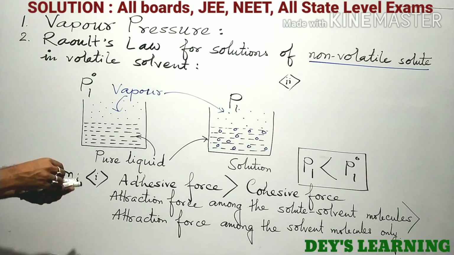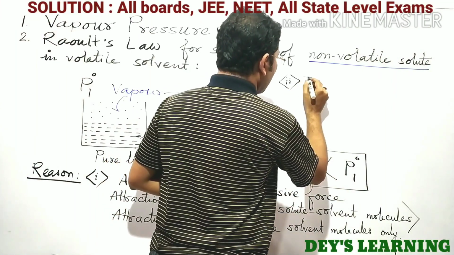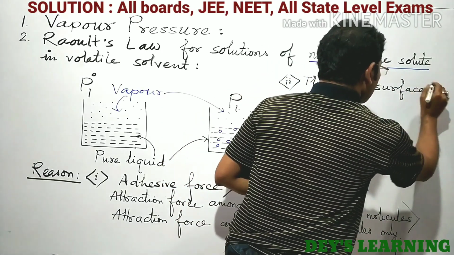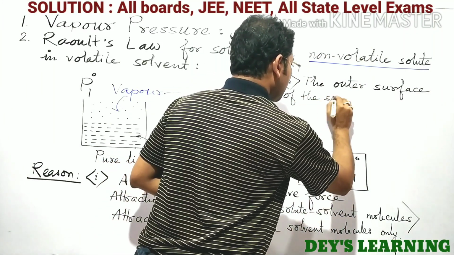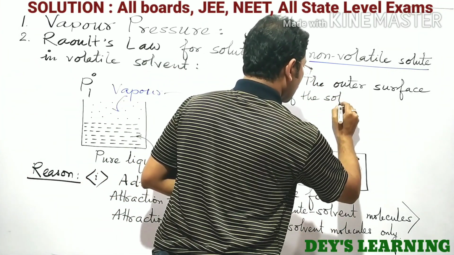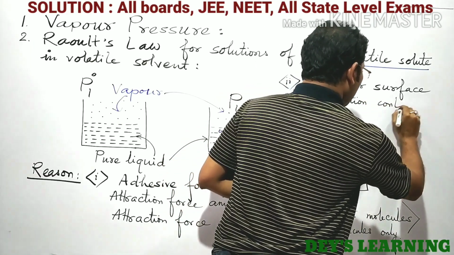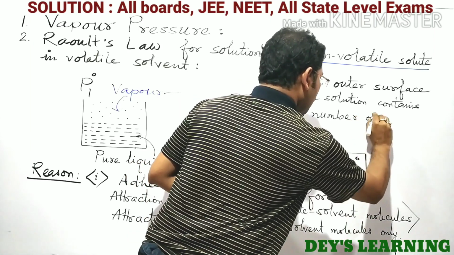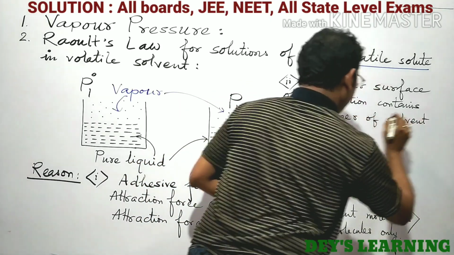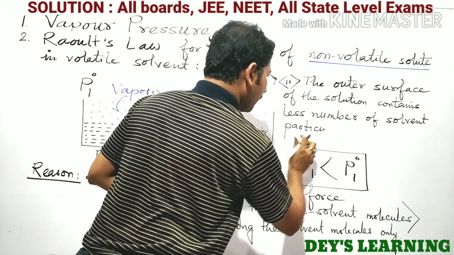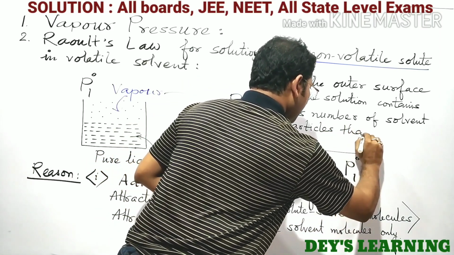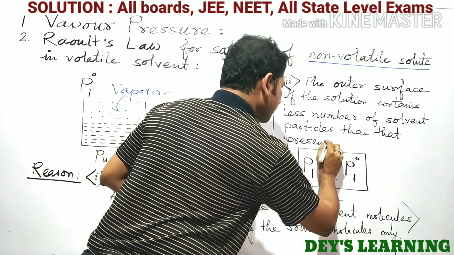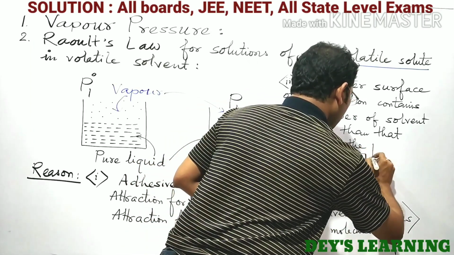So we can write: the outer surface of the solution contains less number of solvent particles than that present in the pure solvent.